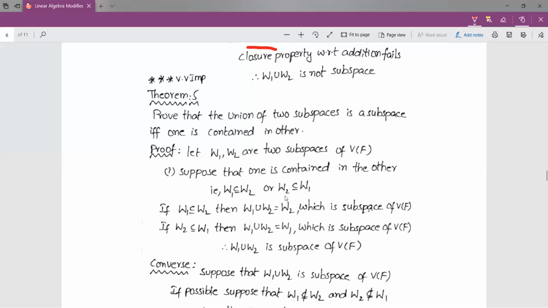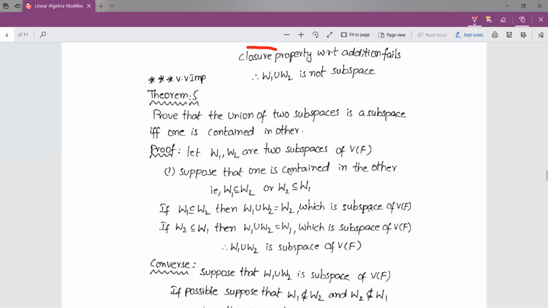Similarly, if W2 is a subset of W1, then W1 union W2 gives W1, because W2 is a subset of W1. It means W1 is bigger than W2, so the union gives the bigger set, which is W1. Once again, since W1 is a subspace, W1 union W2 is also a subspace of V(F).